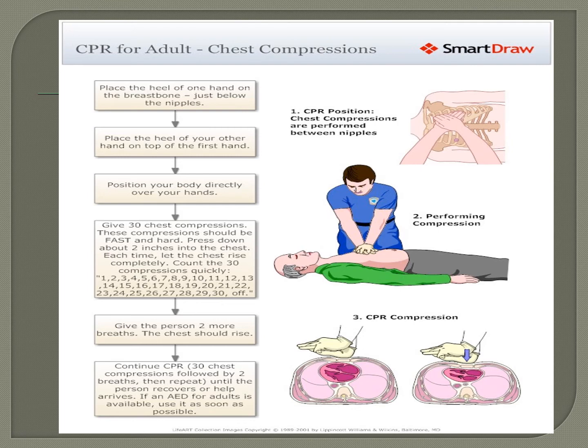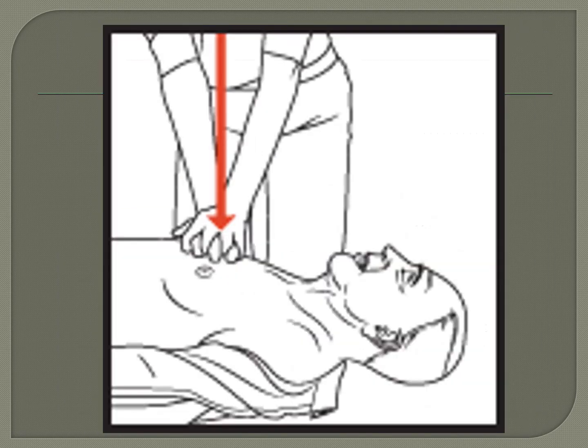And as I said already, the patient should be placed on a rigid or firm surface, not on a foam mattress. If you place the patient on a foam mattress, every time you give the compression, the patient will go down and come up, so it's not going to help. So the patient should be placed on a firm surface, so that when you give chest compressions, the rib cage gets squeezed, and you should also allow time for the rib cage to relax. So it is 100 compressions per minute and a 30:2 ratio, 30 compressions with 2 rescue breaths.